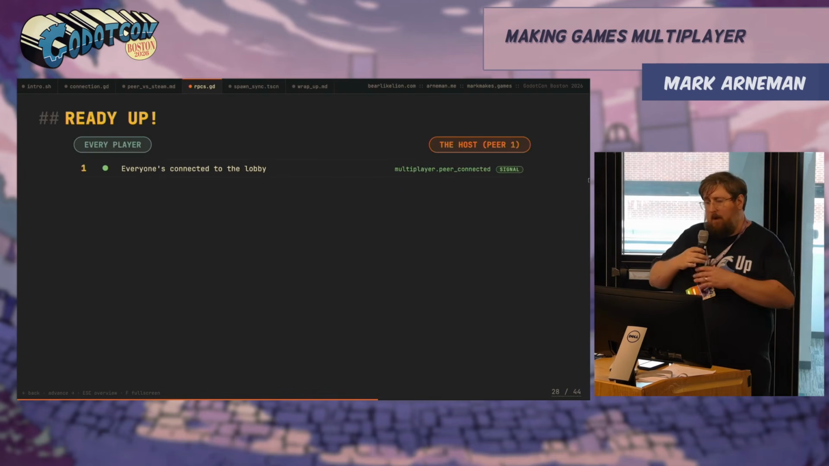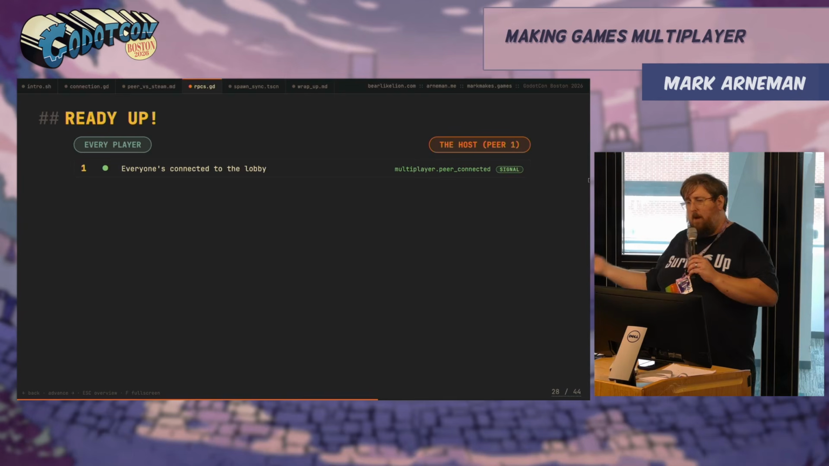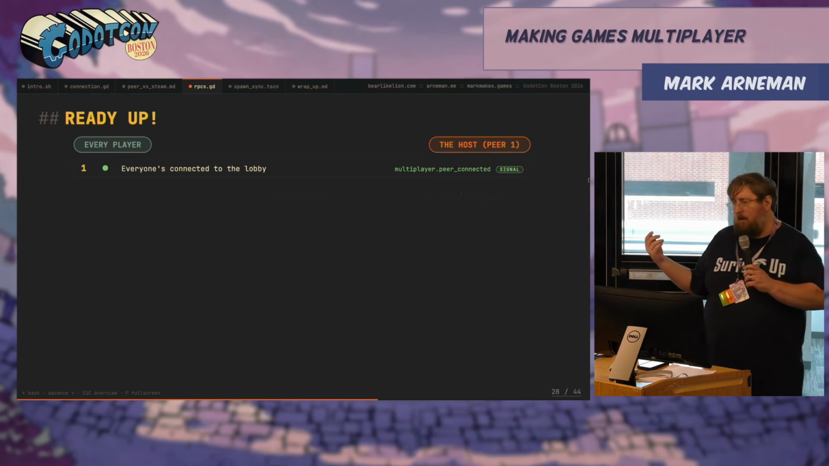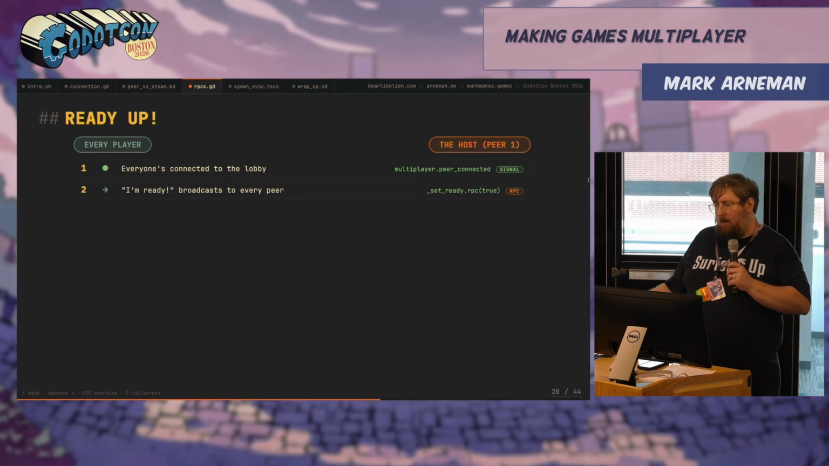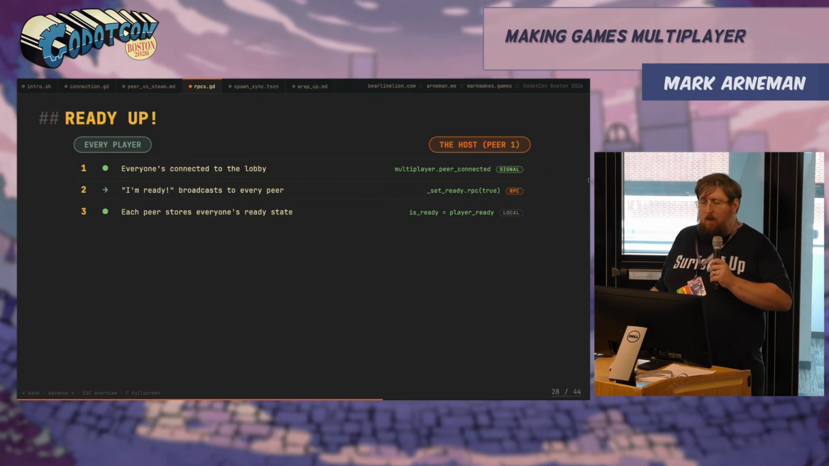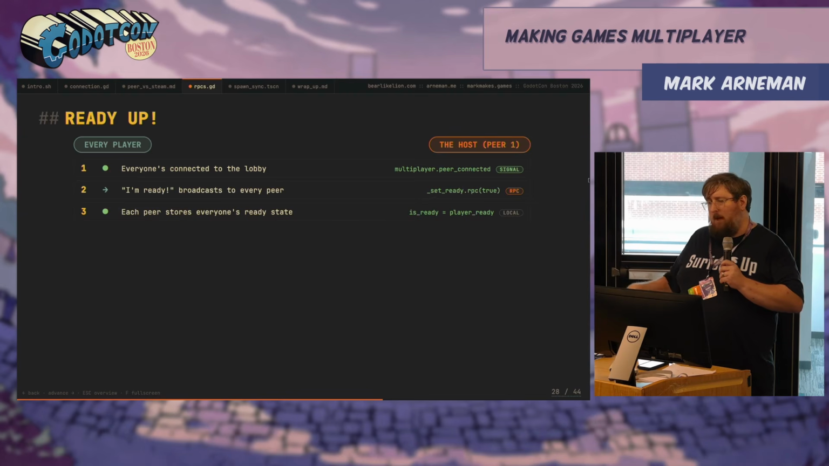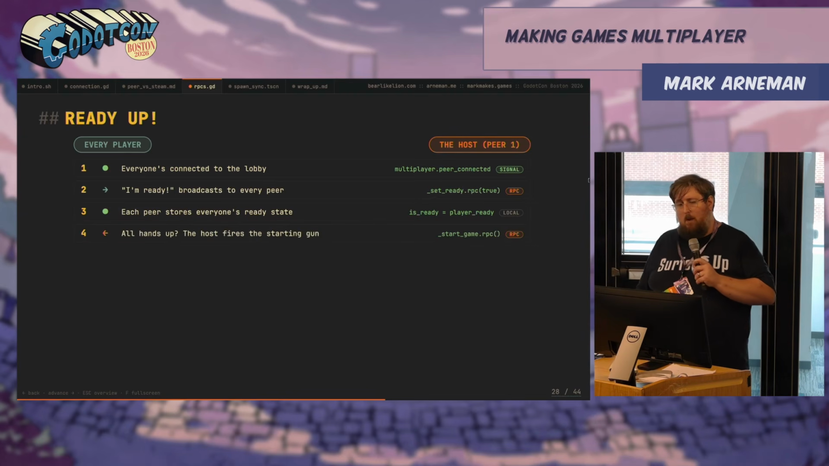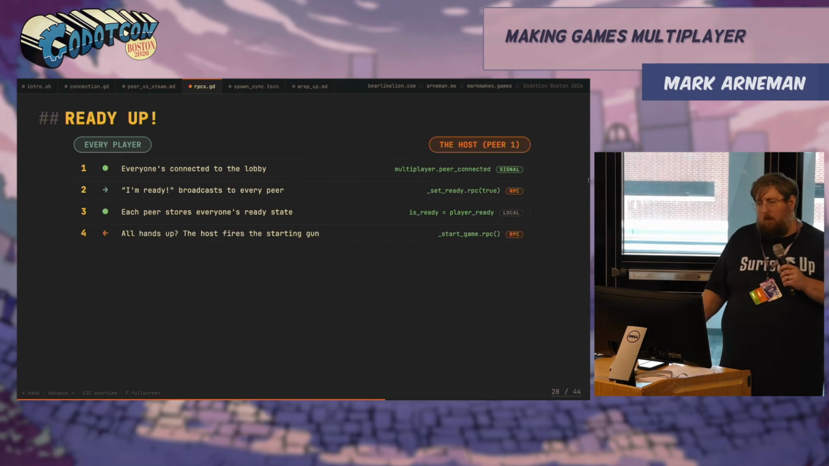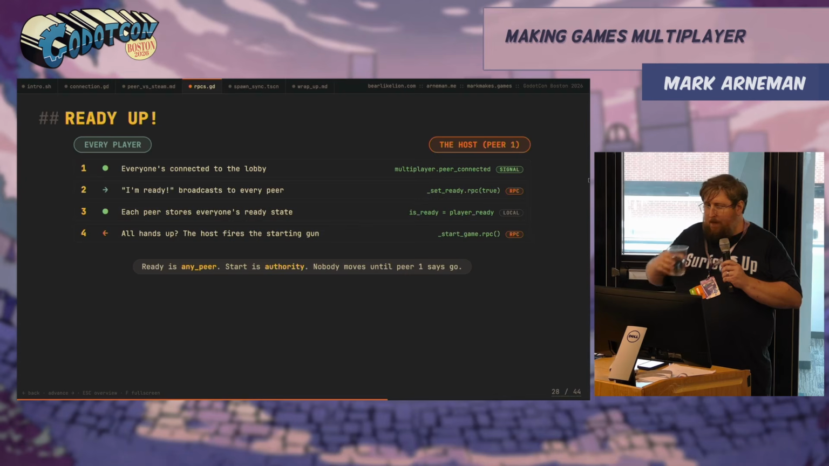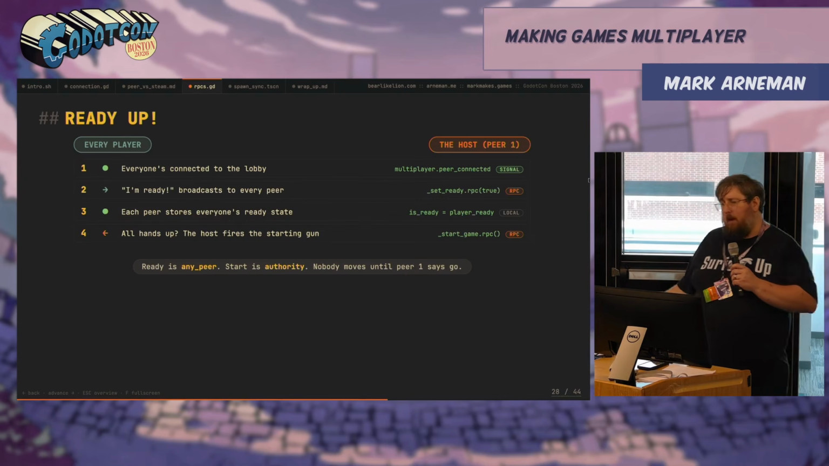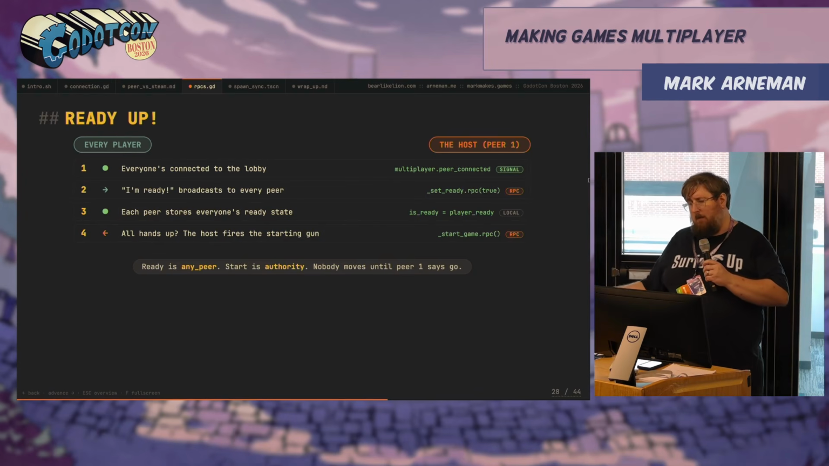So the ready up handshake looks like everyone connects to the lobby, which fires the multiplayer peer connected signal. I'm ready gets broadcast to every player, setting the RPC to true. Each peer then stores everyone's ready state. And once all hands are ready, the host fires the starting gun and changes the scene. Ready is any peer, but the start is authority. Nobody can move to the next scene until the peer one, server, says go.